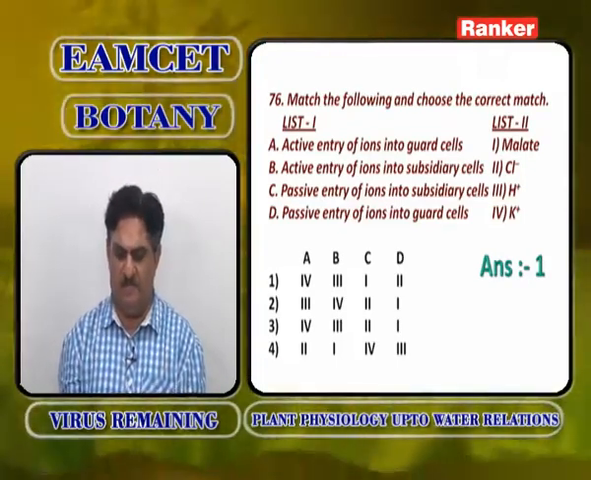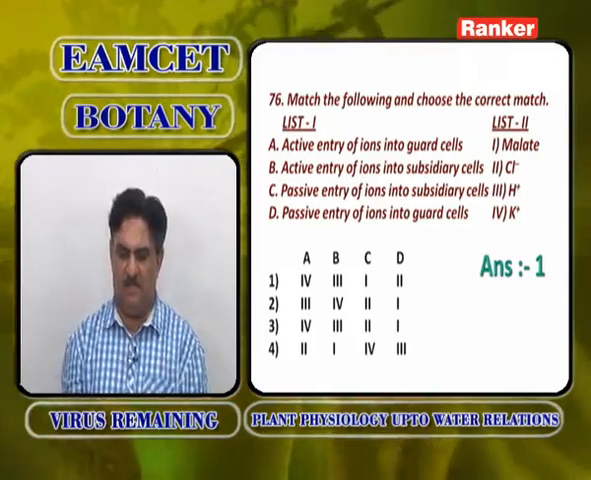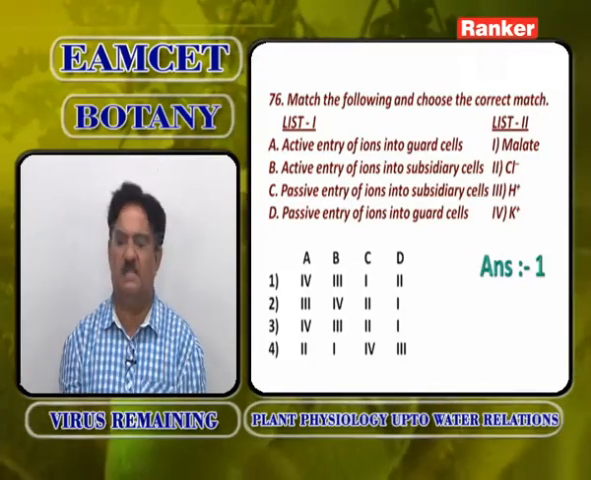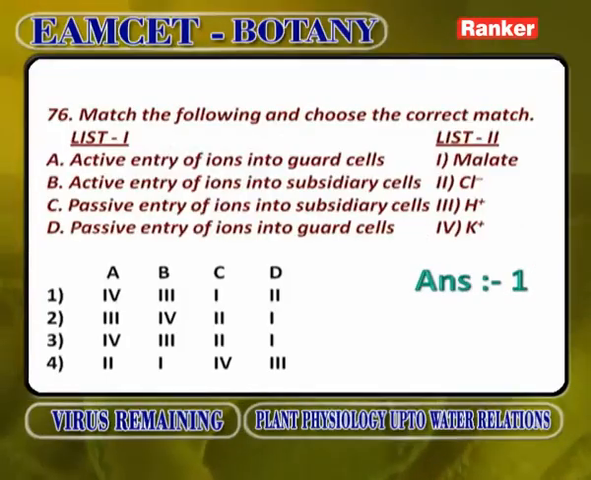Active entry of ions into subsidiary cells is H plus. Passive entry of ions into the subsidiary cells is malate ions, and passive entry of ions into the guard cells is Cl minus ions. So, first option A4, B3, C1, D2.